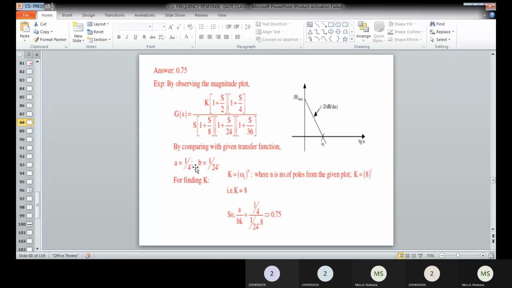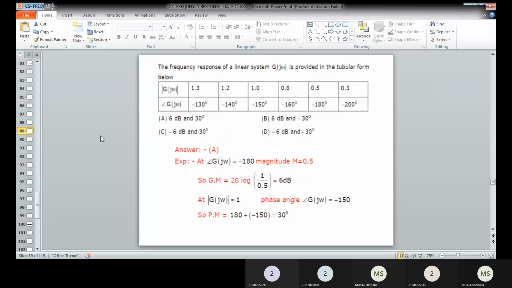If you know the a value, b value and K value, then you can determine the a divided by bK ratio. That is 1 divided by 4, divided by 1 divided by 24 into 8, which is equal to 0.75. So this will be the correct answer. You have to write it. And then we can go for the next problem.